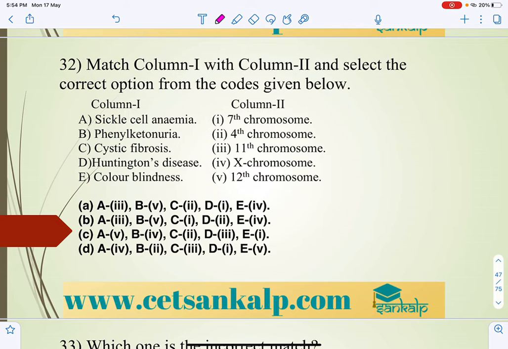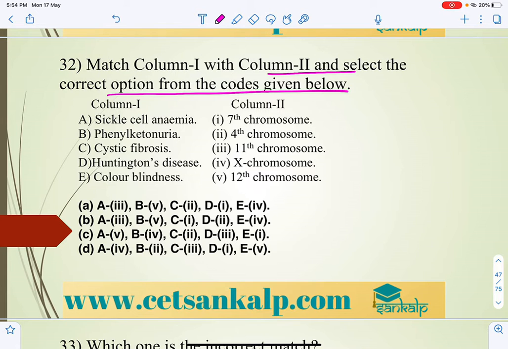Match column 1 with column 2. Select the correct option from the codes given below. Sickle cell anemia, we have already discussed this. It is an autosomal recessive disorder, so we can take the position where exactly it affects.